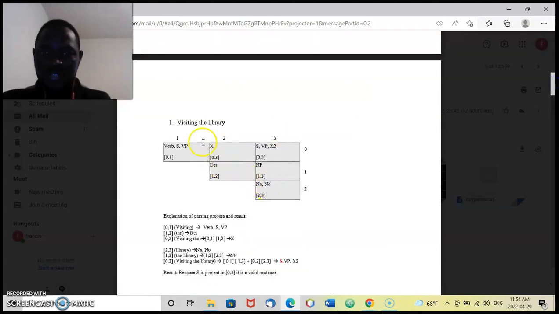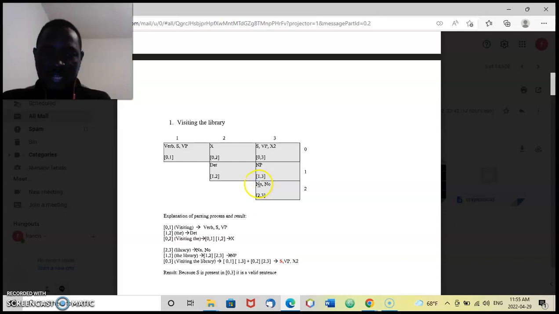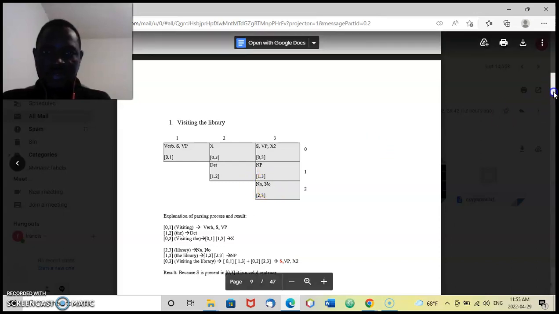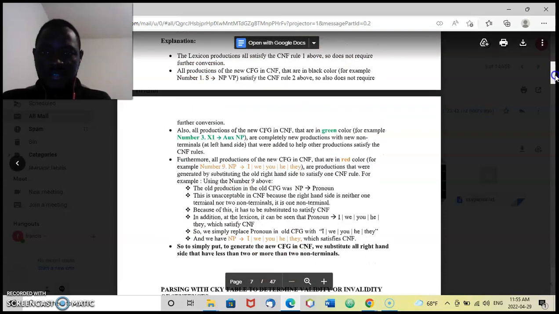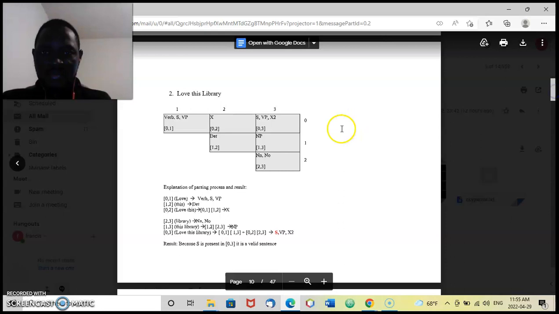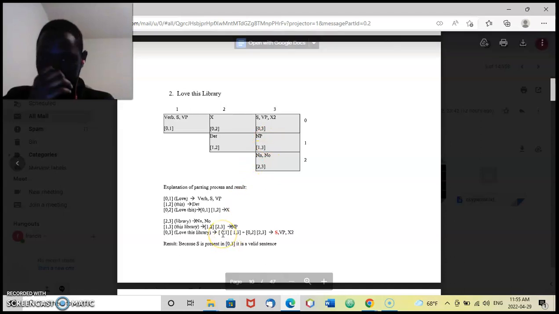And then the same thing, you go here, the library. The library is also a noun. I use NN for now, and nominals are also nouns. The nominal also generates nouns, which it's here too. You could see in the library. So there's no other place where you can see the library in the CNF. That is why I have NO. Then you have 1, 2, 3, as I explained here.